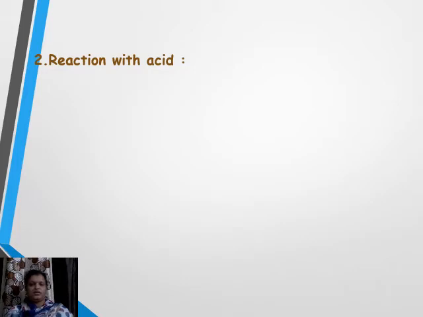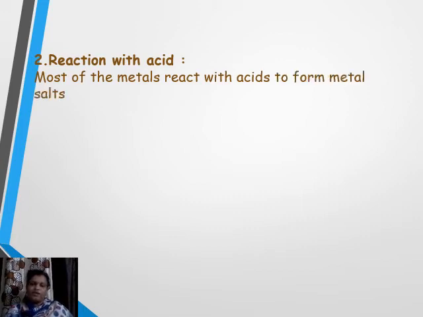Right. So here generally what happens, the metals which are more reactive compared with hydrogen can displace hydrogen from the acid. So hydrogen is formed, and along with that salts are also formed, but it is not the same for all the metals. So let us see here how these metals and also non-metals react with the acids. The first one, most of the metals, like highly reactive and moderately reactive metals, are able to react with the acids to produce salt and also hydrogen gas. Let us see the examples.